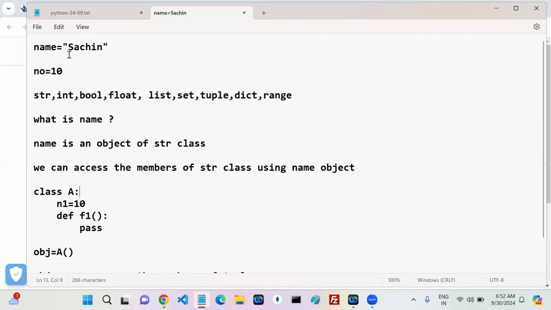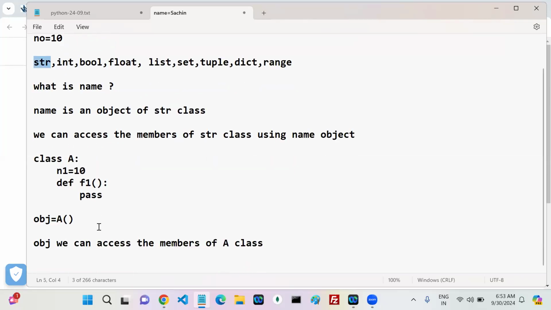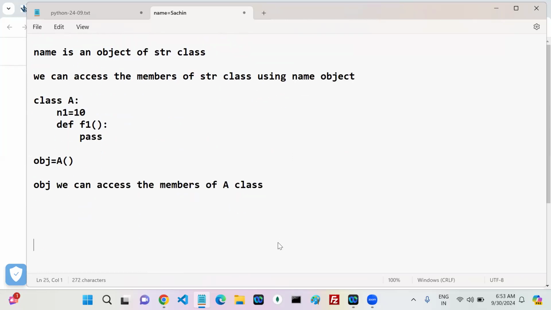If my name is an object of the str class, my question is, in the str class, how many members are there? How can we find it? How to get the members list of a class? Members are nothing but variables.